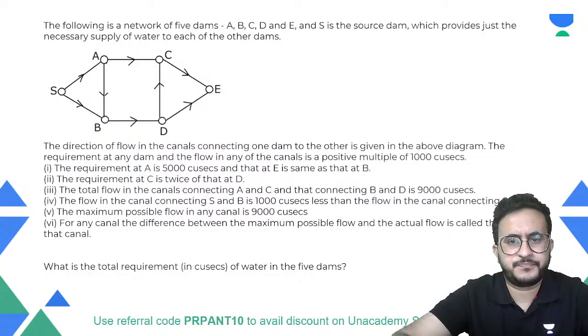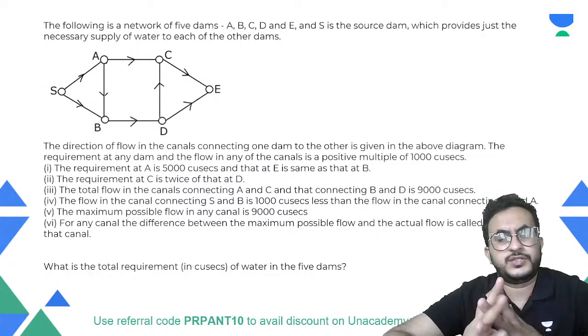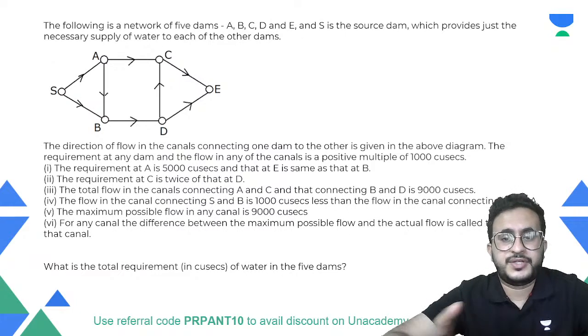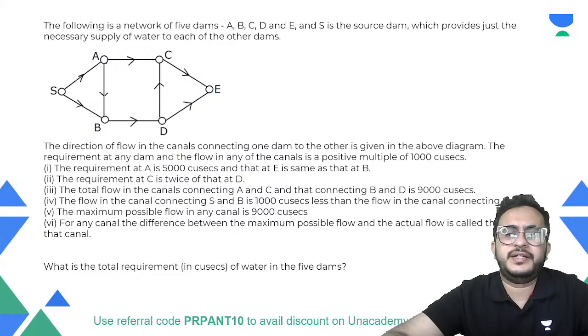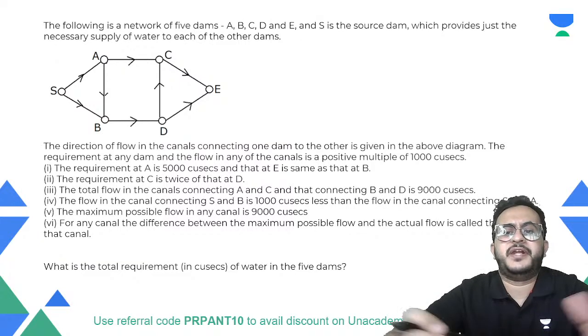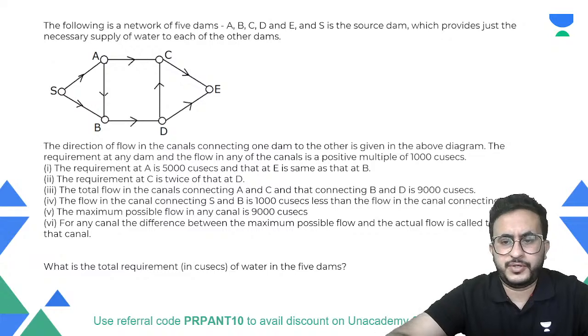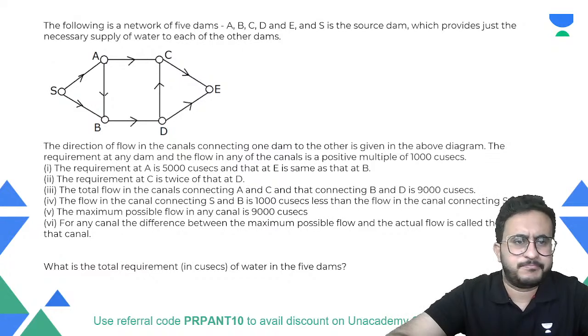Now the next question is going to be on routes and networks. As I say, for CAT DILR you need to be prepared with a variety of questions, not some particular type where you say I only want to do this kind. My batches will be coming soon, probably from the beginning of next month.